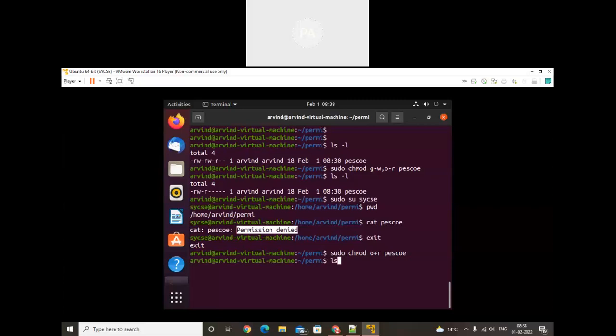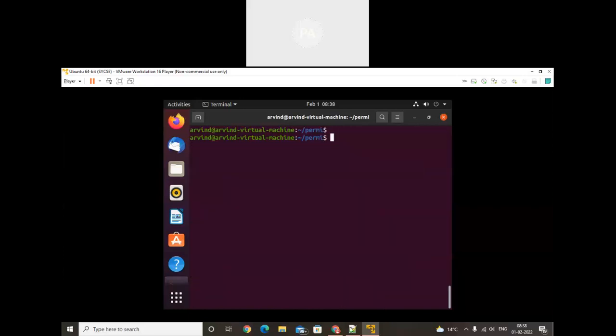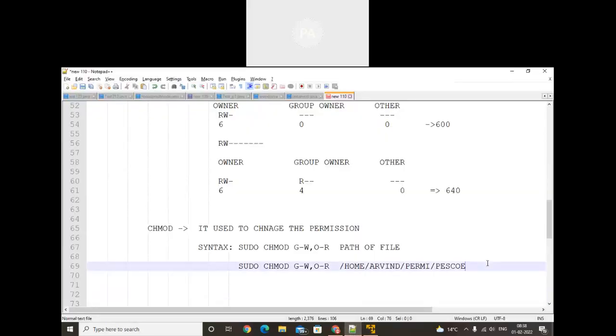Now I am trying to just check the permission. ls -l here. See, read permission is available. Earlier the read permission was not available. Now in this case read permission is available. Okay. Now we'll read that file. cat PSCOE. We can read that file. Earlier I tried to read this same file with cat PSCOE and we did not have permission. Okay, so likewise we can add and we can remove permissions. This is about alphabets. If you want to set the permission, we can give permission like this.